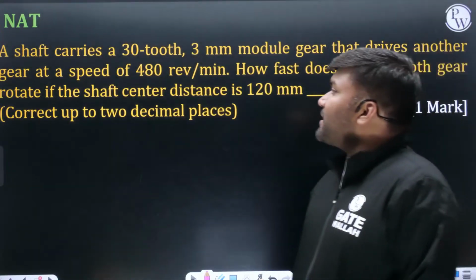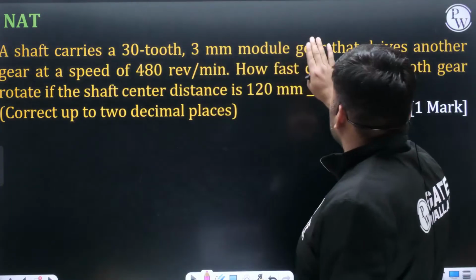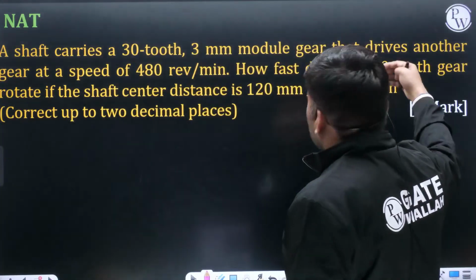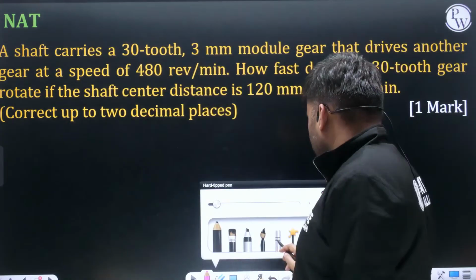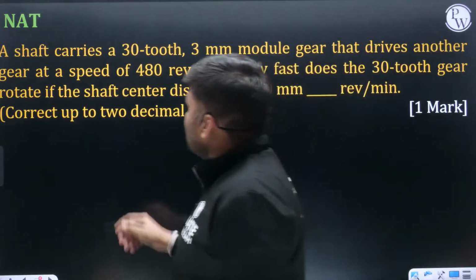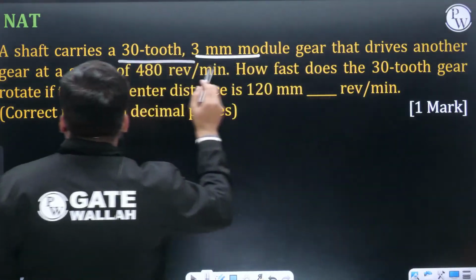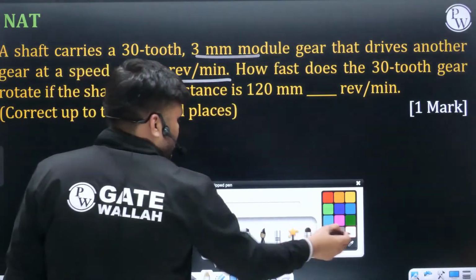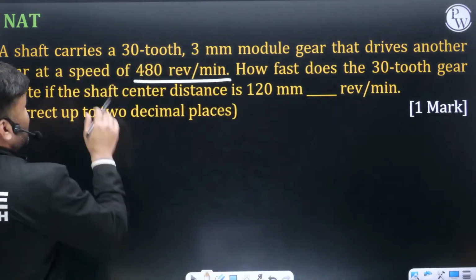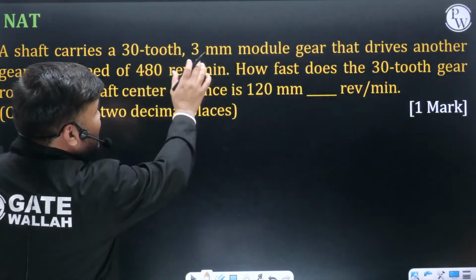Easy question, 1 mark ka question hai. A shaft carries a 32 tooth, 3 mm module gear that drives another gear at a speed of 480 revolutions per minute. Okay, what have they given? Shaft is there, 32 teeth ka gear, 3 mm module.